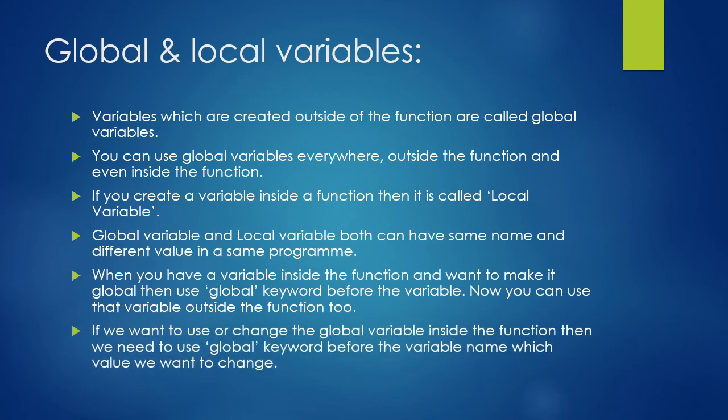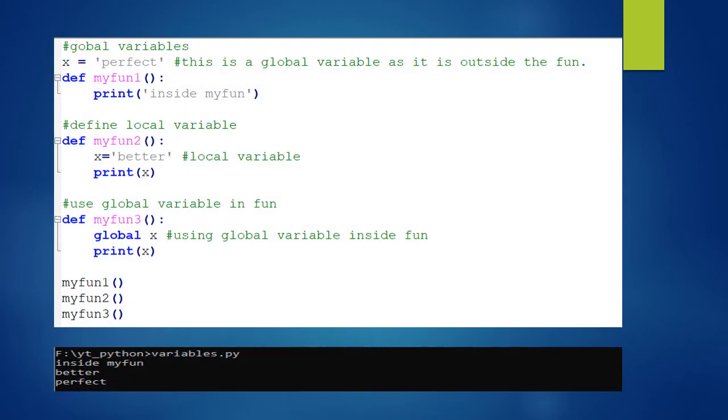Now you can use that variable outside the function too, even though it was created inside the function. If we want to use or change a global variable inside the function, then we need to use the global keyword before the variable name whose value we want to change. Now here I gave some examples for global variables and local variables. Let's see the first one. In the first, global variables, I declared x equal to perfect. This is a global variable as it is outside the function. We can use it anywhere in the program.